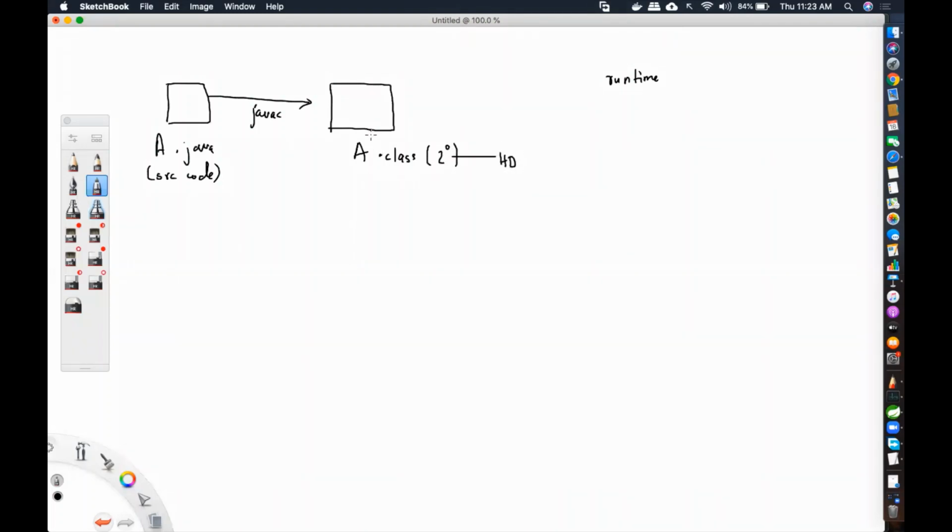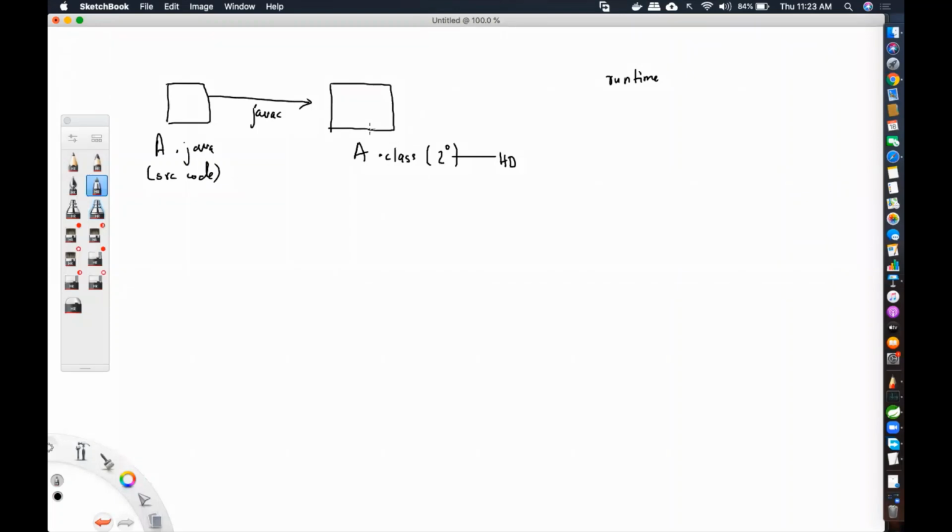Okay. So this a dot class file. Whenever you have Microsoft Word and you want to read from it, just because a file is residing in your hard disk, can you read or write into that file? No, you have to first open the file, then only you can start reading and writing. And opening the file means what? Trying to bring that particular file from secondary memory to main memory. That is what it is doing when you're opening.